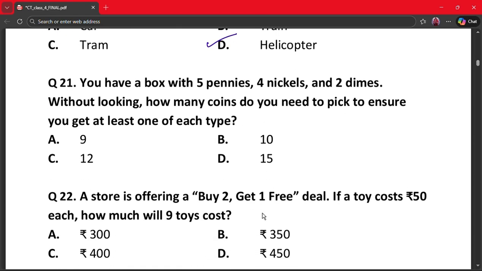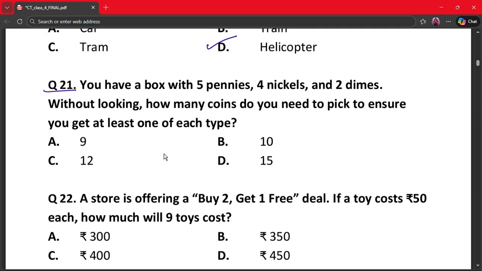Our next question is question 21. You have a box with 5 pennies, 4 nickels, and 2 dimes. Without looking, how many coins do you need to pick to ensure you get at least one of each type? A. 9, B. 10, C. 12, and D. 15. Worst case, you may pick all pennies and nickels first. That is 5 pennies plus 4 nickels, which equals 9 coins. So still no dime is guaranteed. The 10th coin must be a dime, ensuring all three types. So the correct answer is option B.